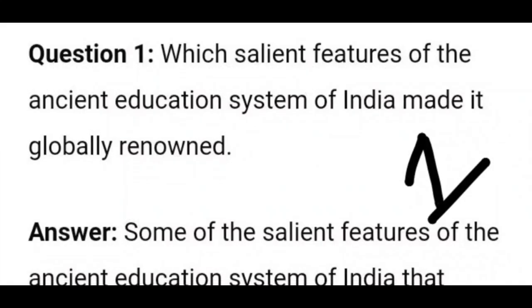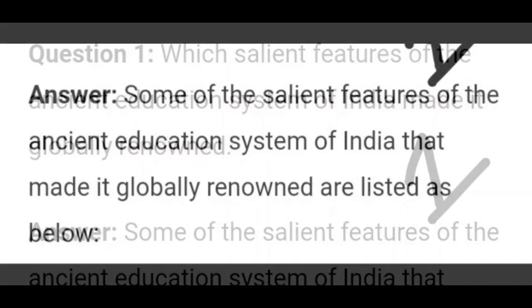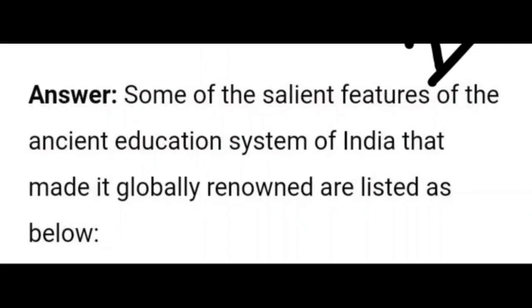Which salient features of the ancient education system of India made it globally renowned? See the answer here. Some of the salient features of the ancient education system of India that made it globally renowned are listed as below.